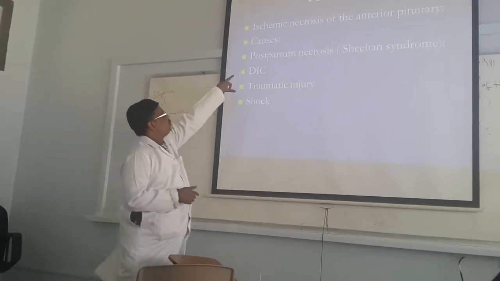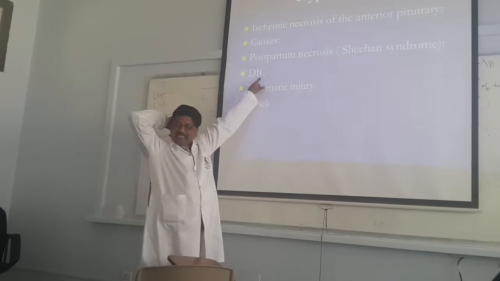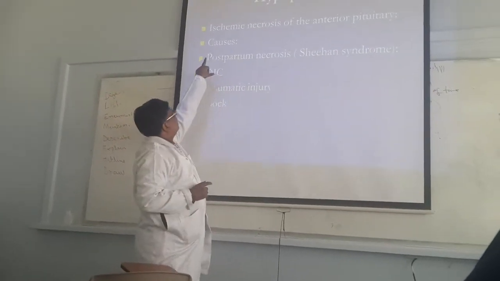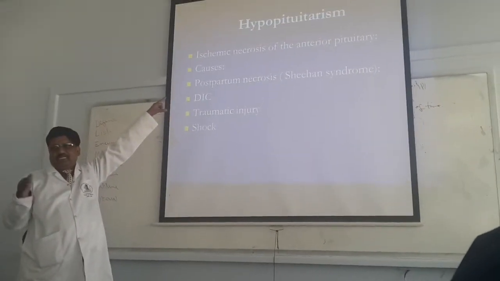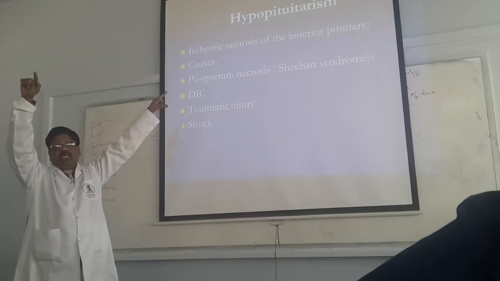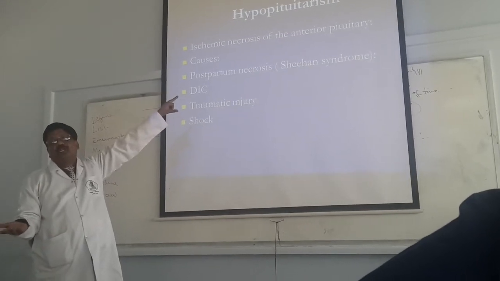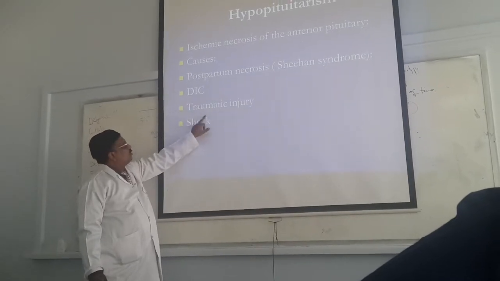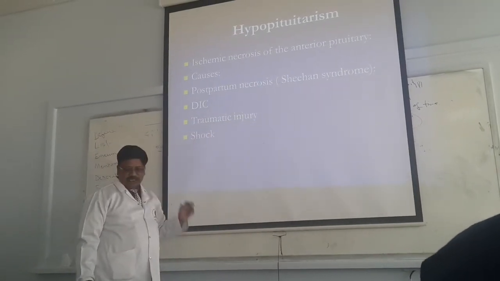At that time the postpartum necrosis occurs in the anterior pituitary gland. It causes Sheehan syndrome. There is ischemic necrosis. The pathology is ischemic necrosis, with no blood supply to the anterior pituitary during the postpartum period. Other causes are disseminated intravascular coagulation, traumatic injury, and shock.